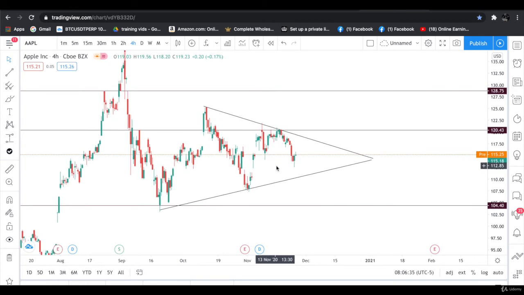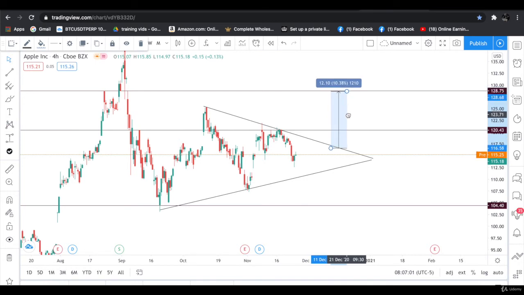Now what we have to do is wait for the breakout or the breakdown, then we can place the trade. Let's measure the length of the triangle. This is approximately 11.11%. So if the triangle breaks out to the upside, the target will be the next resistance level.